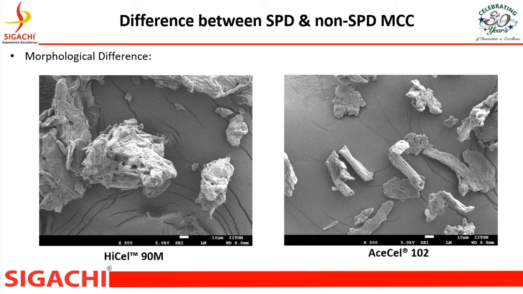In this slide, we are showing the difference between spray dried and non-spray dried MCC morphology. Spray dried MCC has a bigger surface area compared to non-bulk dried MCC. And this higher surface area helps to achieve good tablet hardness, lesser disintegration time and improved dissolution profile.